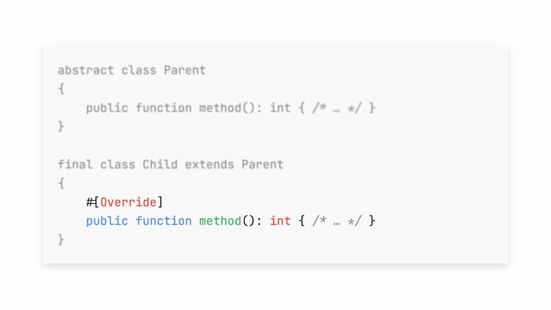Next is a new attribute, the override attribute. Adding it to a method signifies that you know this method is overriding a parent method. It shows intent. Now imagine at one point you change the parent's method. If you then forget to change the child's implementation, PHP will throw an error telling you, hey, this method isn't overriding anything, even though you told me it should. You might want to check that out. Override can be a useful feature to prevent pushing bugs to production.